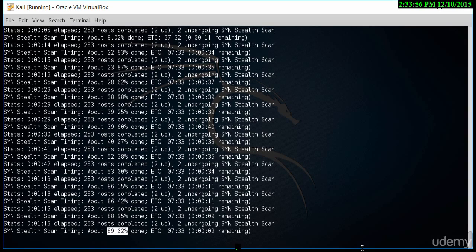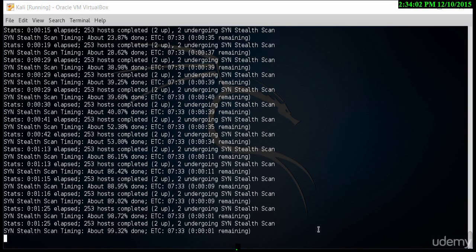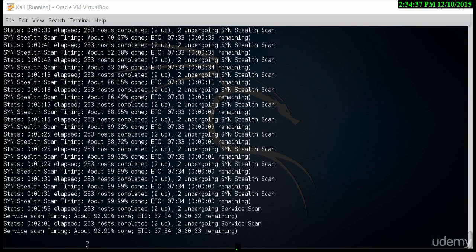The SYN scan is almost finished, and then we'll go into a service scan. Once the service scan starts, it won't be long before we start the operating system detection scan. As you can see, it's 99.99% complete, almost done. Now the service scan has started, and let's see how this finishes up.